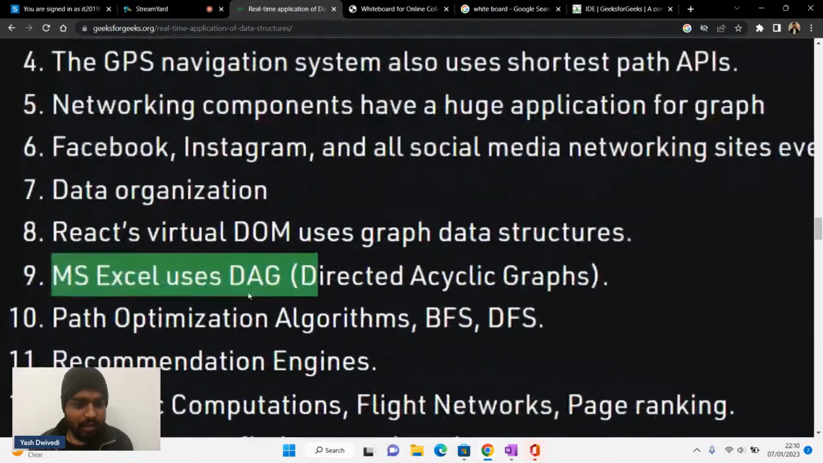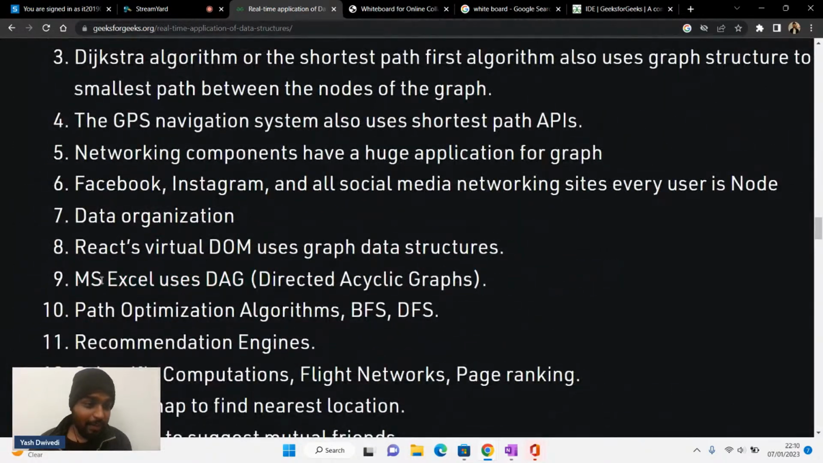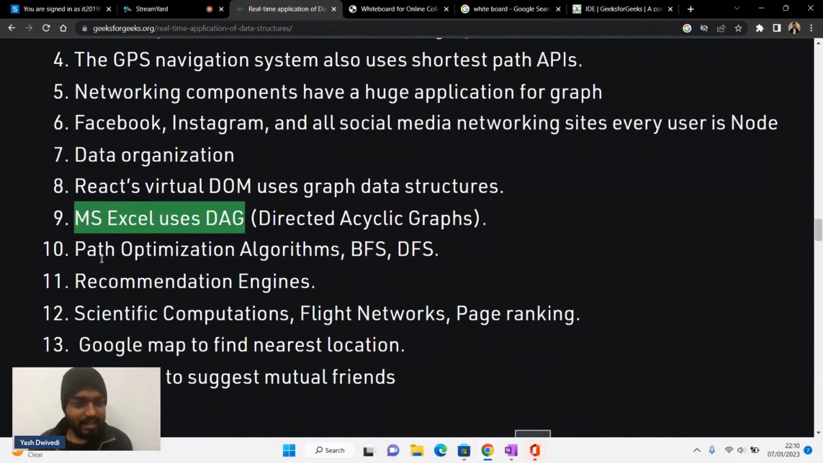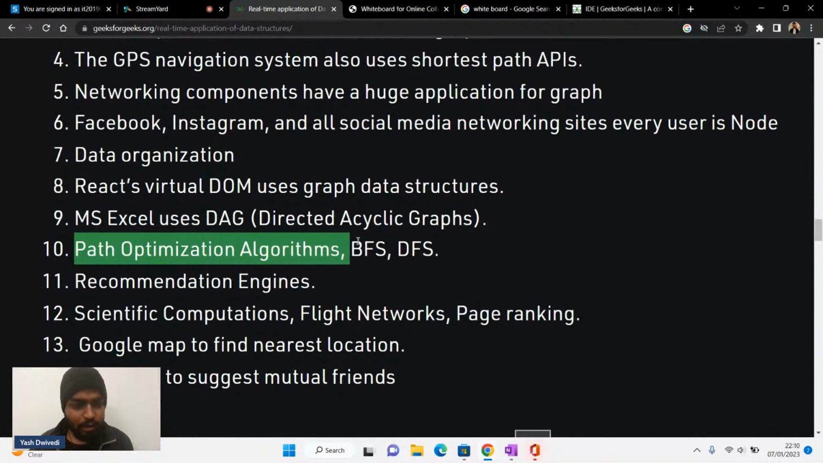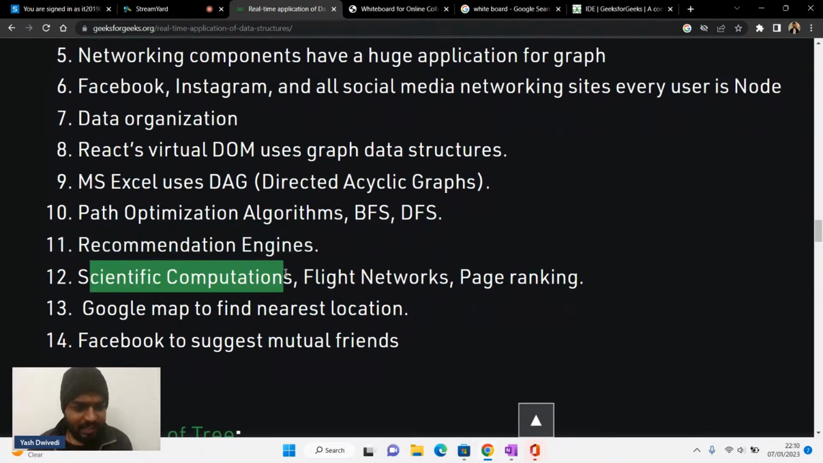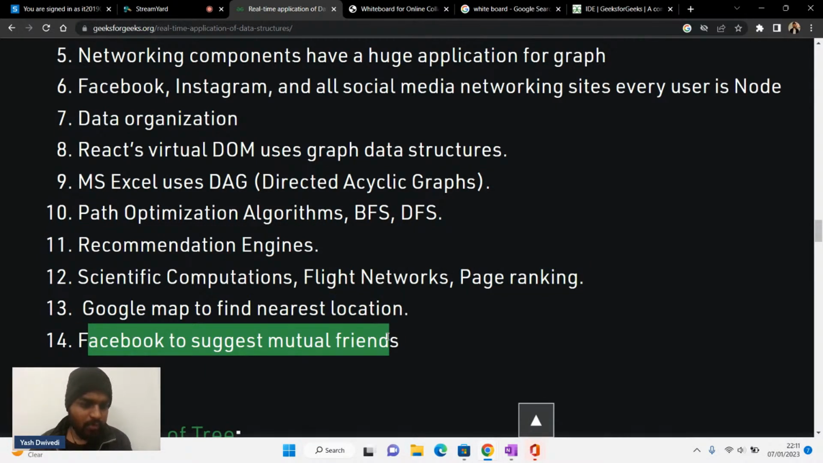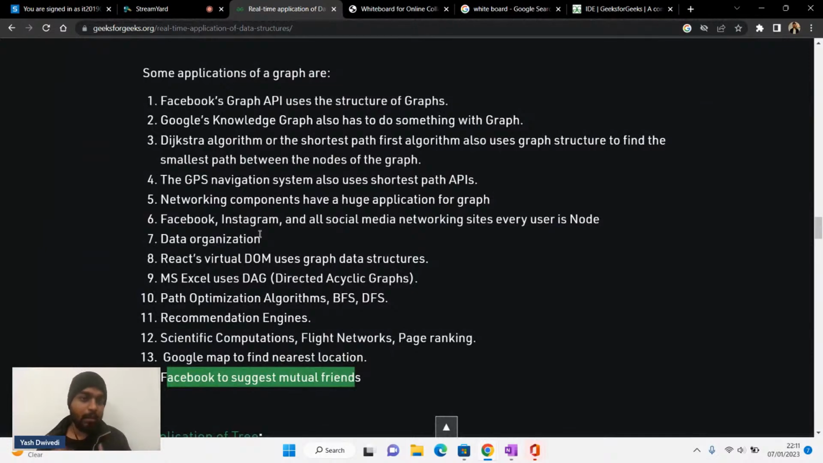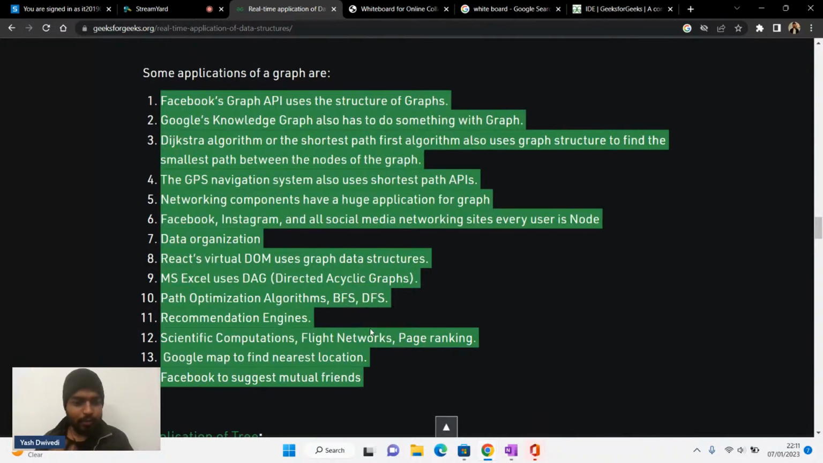Then MS Excel is what? A directed acyclic graph, right? You can see even MS Excel is a DAG. Then path optimization algorithms, BFS, DFS. Again, recommendation engines also use this thing. Then after that, scientific computations, flight networks, page ranking algorithms also use this. Then Google Maps already, and Facebook suggesting mutual friends. So you can see that a lot of companies, Google, Microsoft, Amazon, Uber, Ola, all the use cases that are mentioned, all these companies must be using graphs behind it.